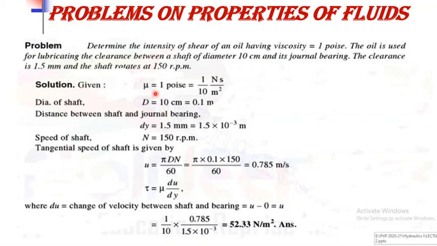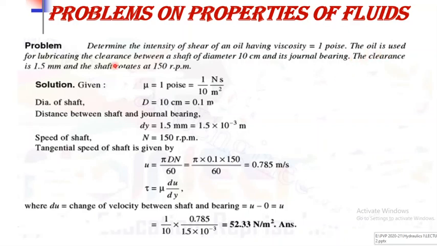The value of dynamic viscosity is given as 1 poise, and for converting this poise to Newton second per meter square, which is the SI unit, we have to divide it by 10. While studying the viscosity property and Newton's law of viscosity, we studied this relation for converting the CGS unit to the SI unit. So mu is equal to 0.1 Newton second per meter square.